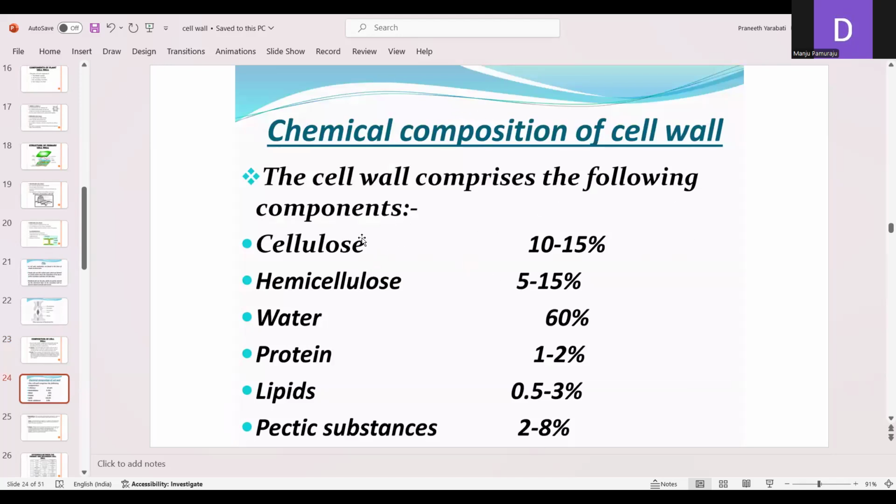The cell wall is mainly composed of cellulose 10 to 15%, hemicellulose 5 to 15%, water 60%, proteins 1 to 2% only, lipids 0.5 to 3%, and pectic substances 2 to 8%. So this is the composition of the cell wall. The larger amounts are the water content and cellulose.